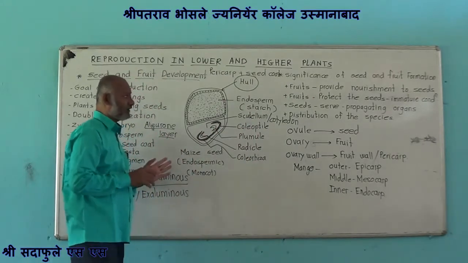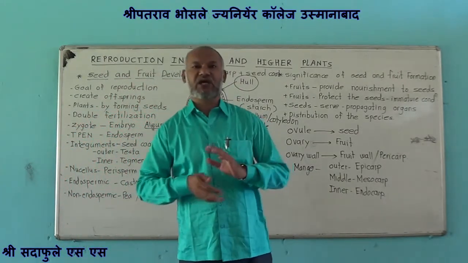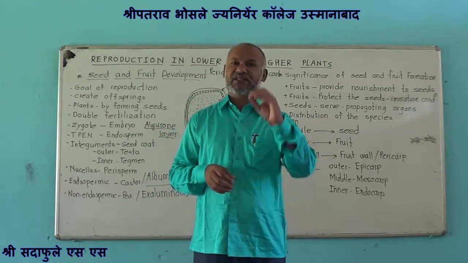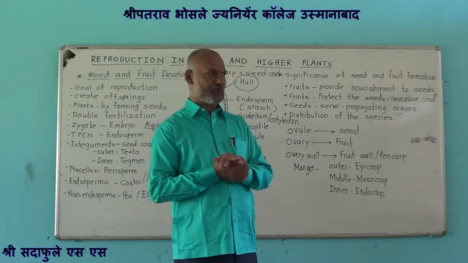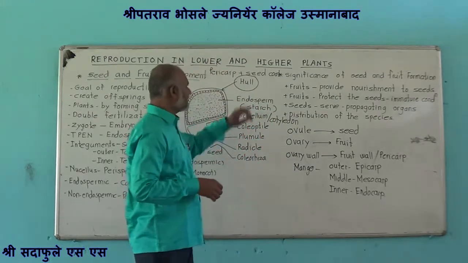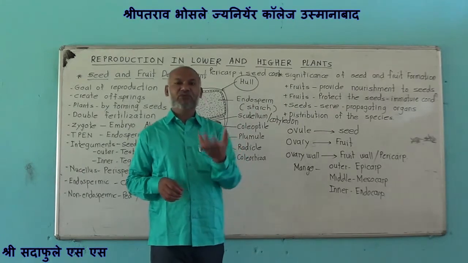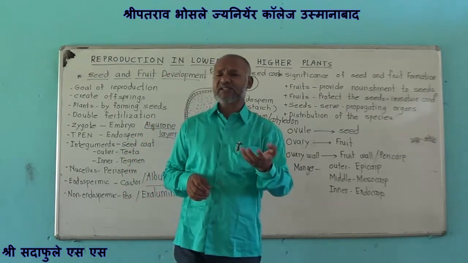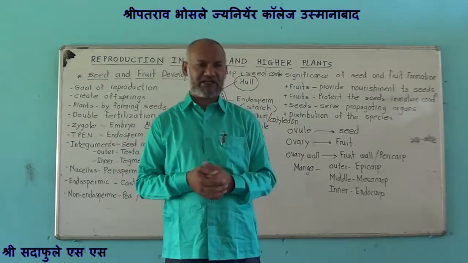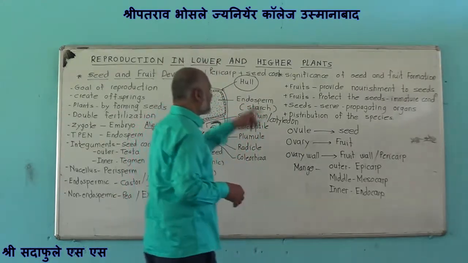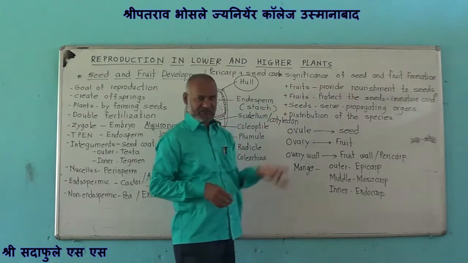Now, the question is why seeds and fruits are produced. What is the importance of seed formation and fruit formation? First importance is that fruits contain food material, and hence these fruits provide nourishment to the seeds.